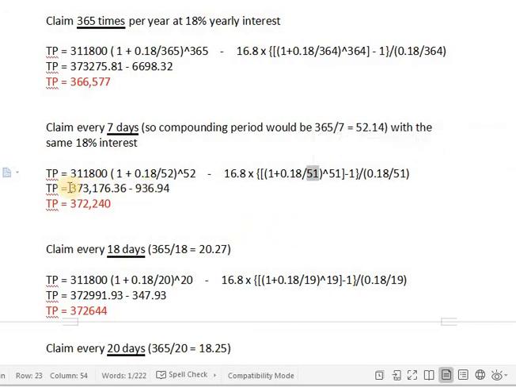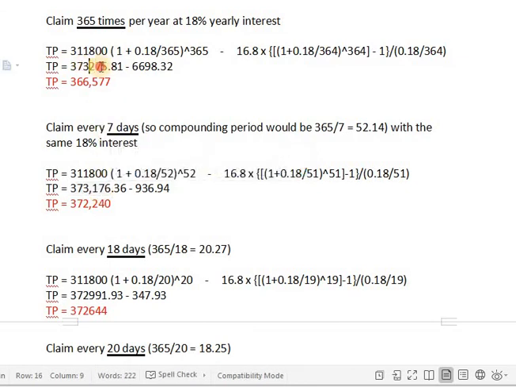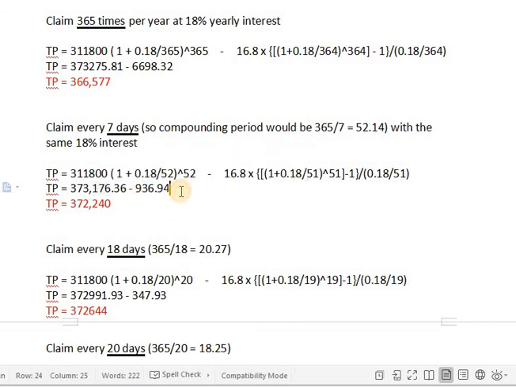Already at 7 days, the total amount of ZIL that I would have made were I not charged for anything would only be 100 ZIL less than what it is here. 275 and 176. That's only 100 less, but look at how much less I'm getting charged. Here I'm getting charged 900, whereas over here I was getting charged 6,000.